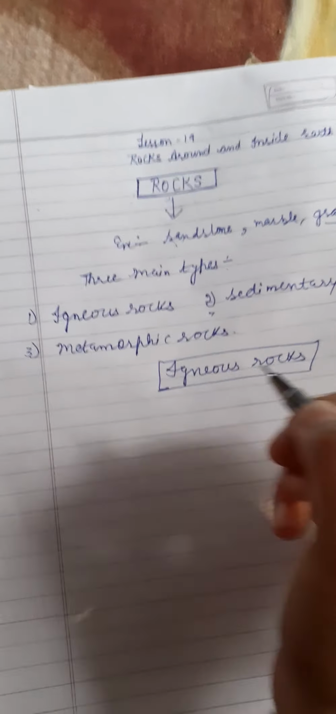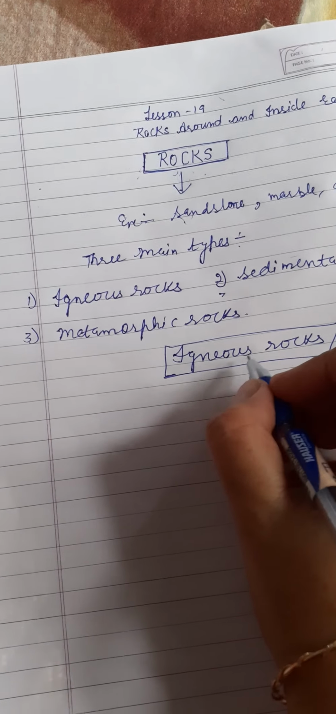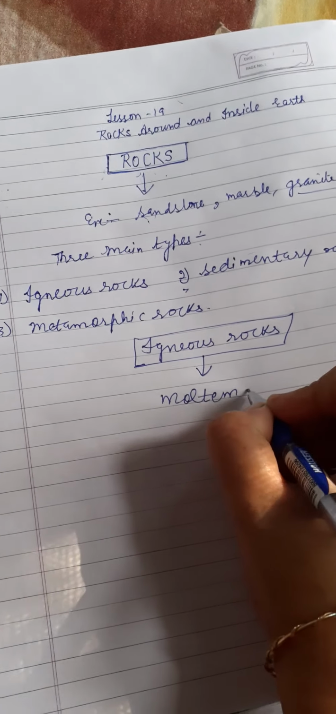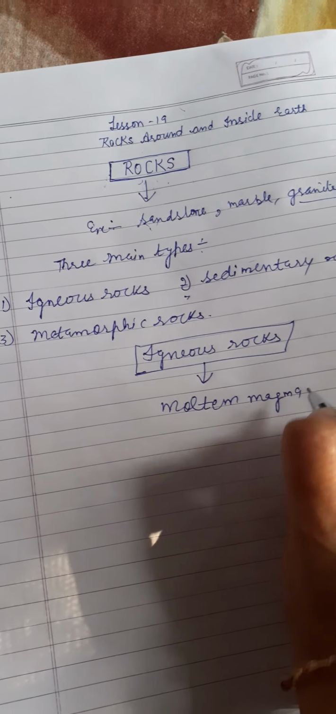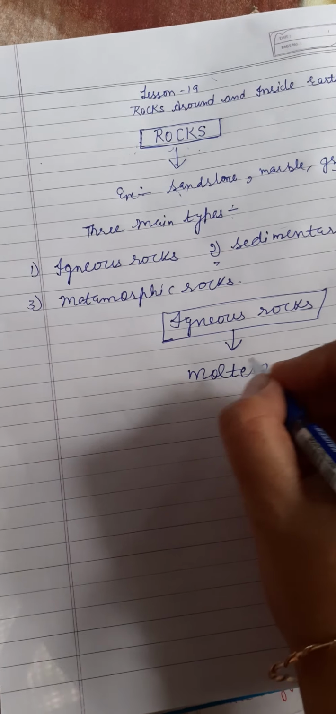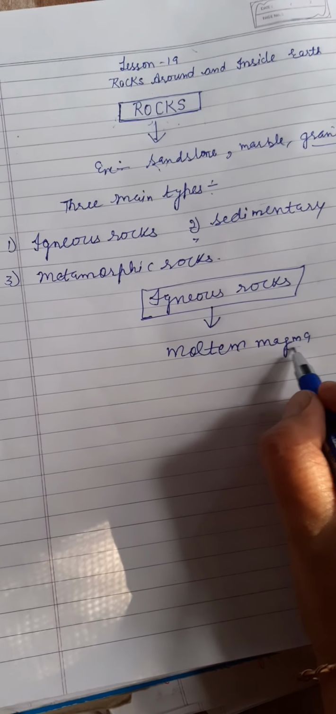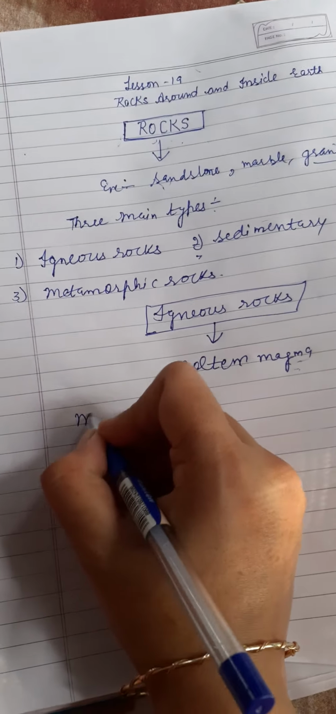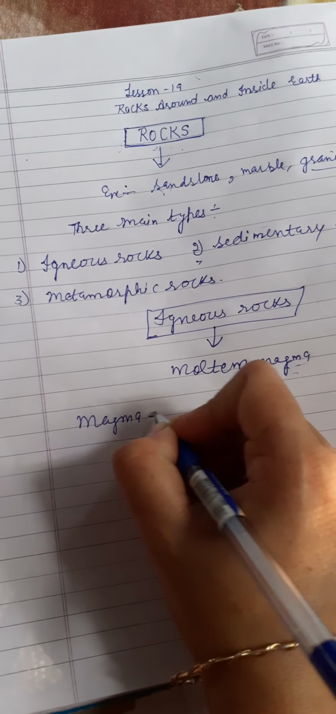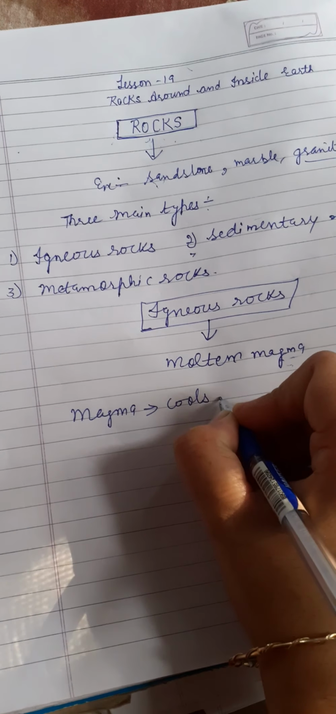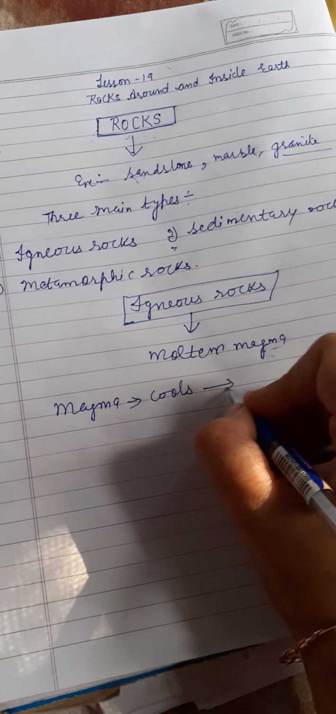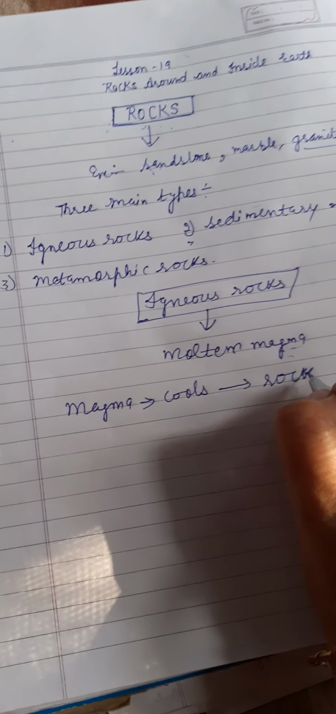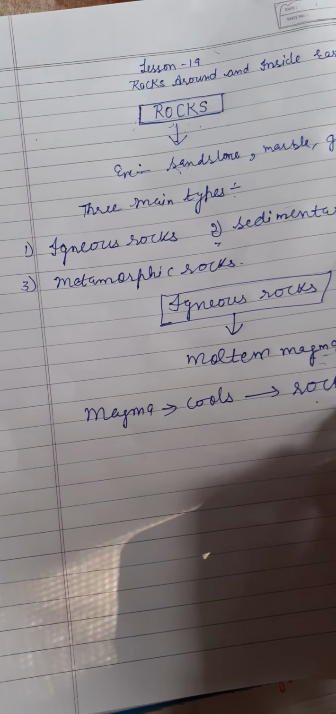So what are igneous rocks? They are formed from molten magma. How? From molten magma, right? And that is found in the interior of the earth. Magma is found in the interior of the earth, right? When magma cools, what happens? When magma cools, then it solidifies into rock. It means it takes the shape of a rock.